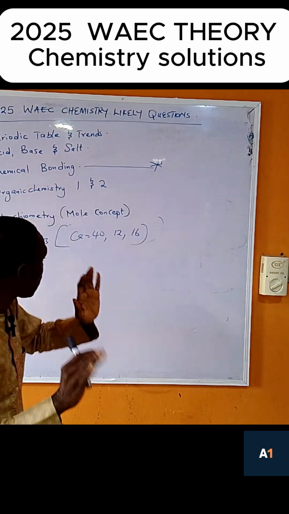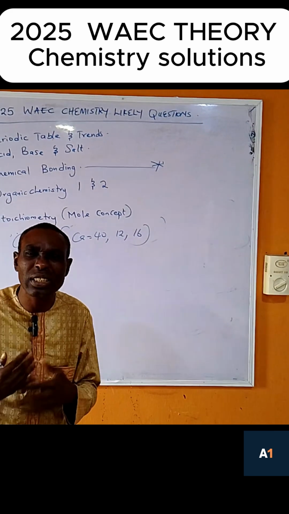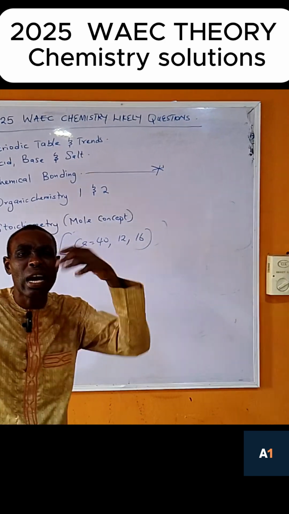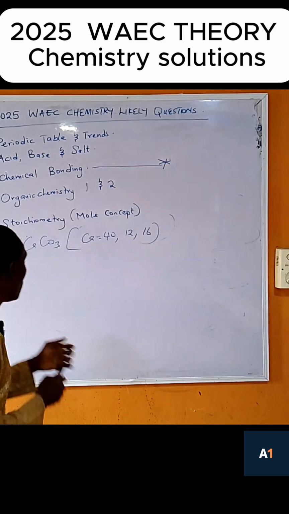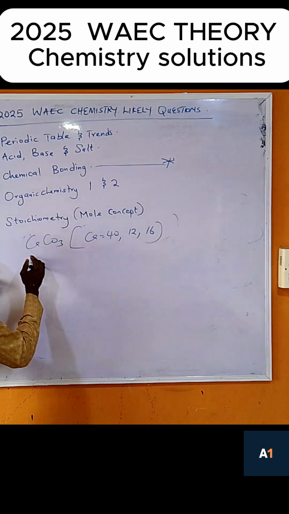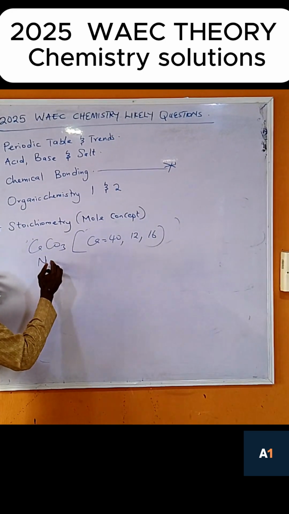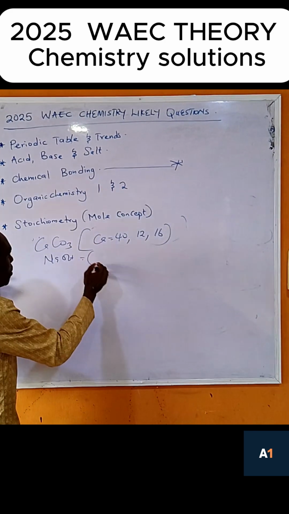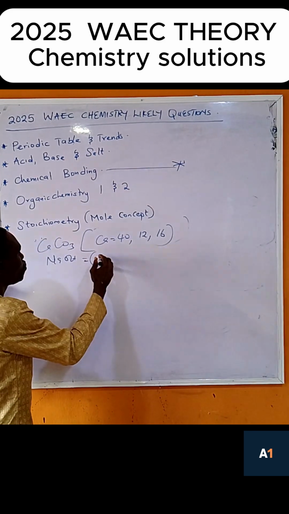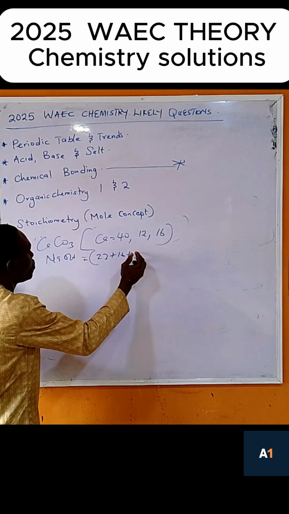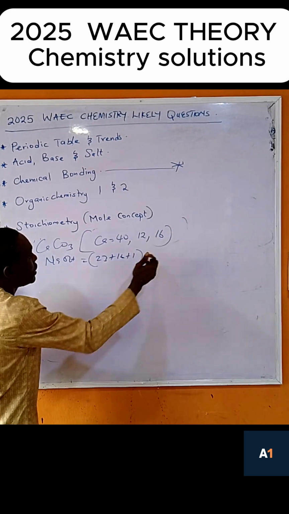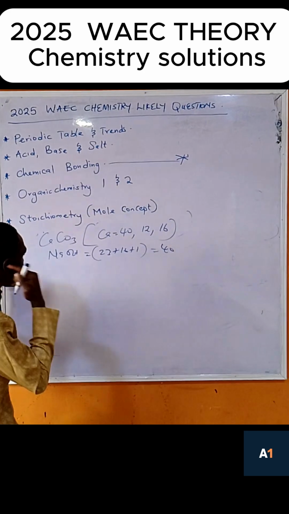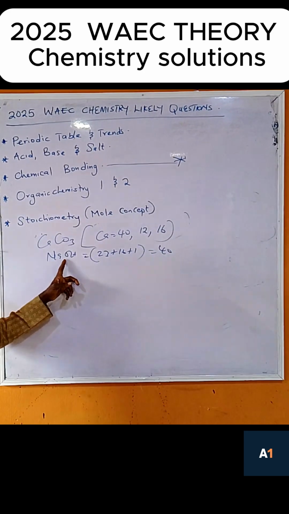Now, let me tell you another question they can ask you under the mole concept. Now, listen to another point. They can ask you what is the percentage of oxygen in that molecule. Let me go back to sodium hydroxide. What did I do the first one? Let me read because I didn't grab what I got that time. 23 plus 16 plus 1. So this is 40. Now they can say what is the percentage of oxygen in this